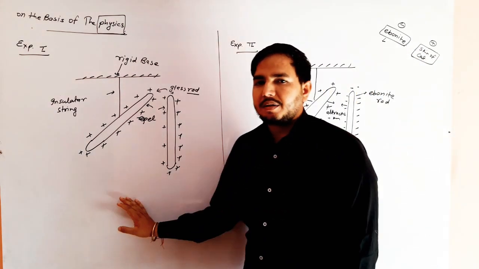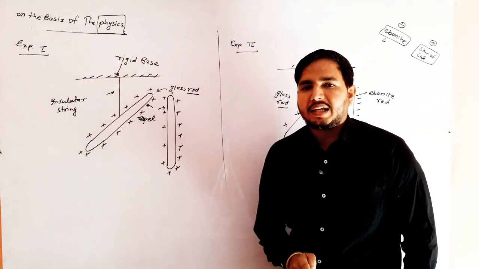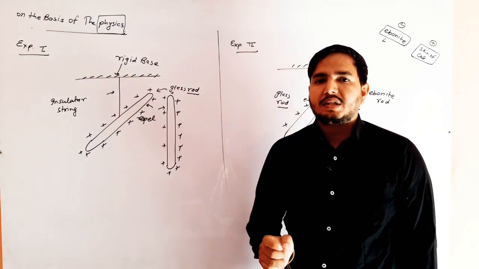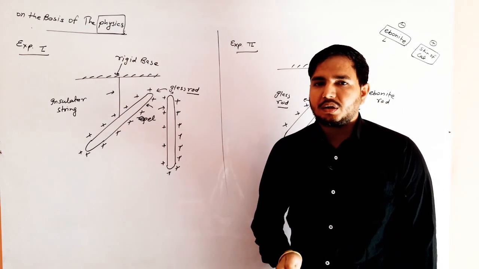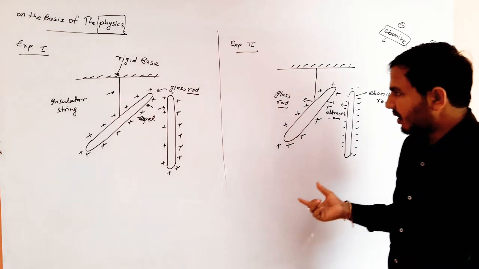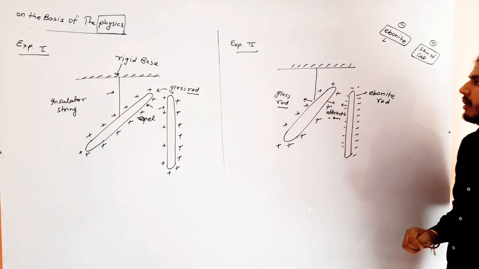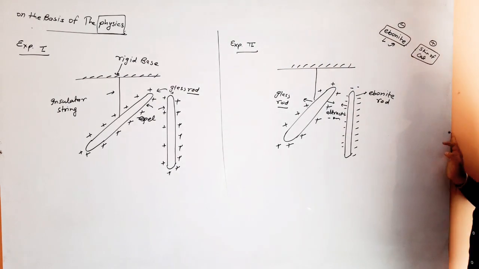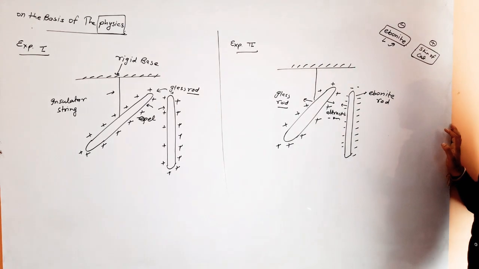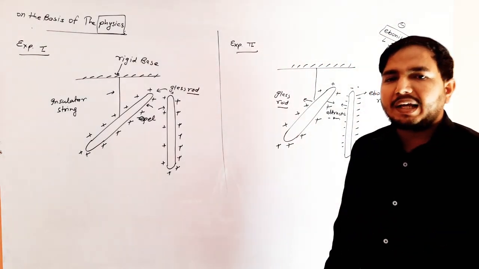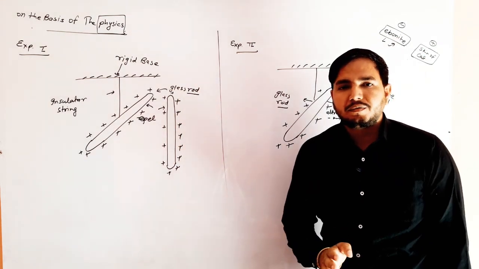According to the experiment first, when glass rod is rubbed with the silk cloth, then in this case charge on glass rod is called positively charged and charge on silk cloth is called negative charge. According to the second experiment, charge on ebonite rod is called negative and charge on skin of cat is called positive charge. Hence, we can explain the positive or negative charge on the basis of the physics.